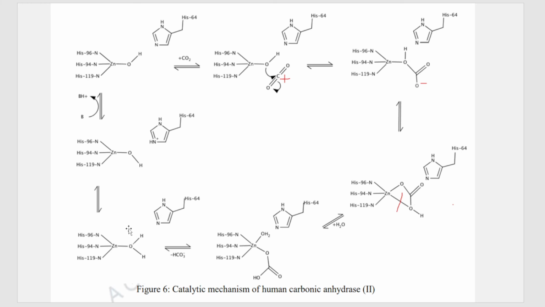Why? Because the pKa value of water is reduced to 7, and this proton is lost and given to histidine 64. And what does this histidine 64 do? Once again same thing, it shuttles this proton between the buffer solution and itself, because of which the forward reaction is favored and because of which hydroxide is formed. Next, again the reaction continues.